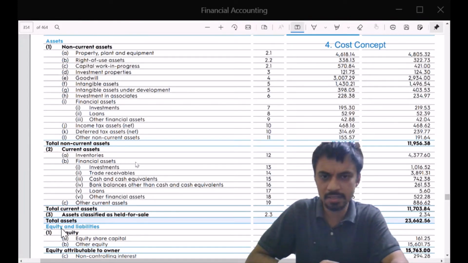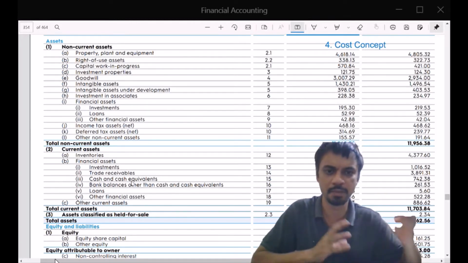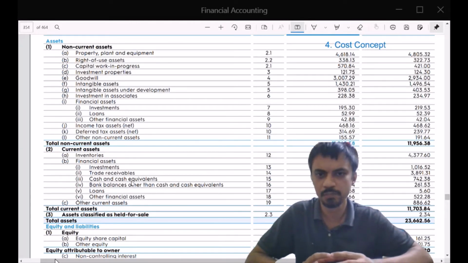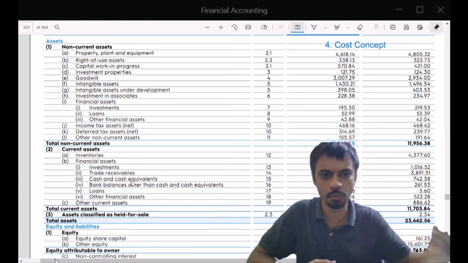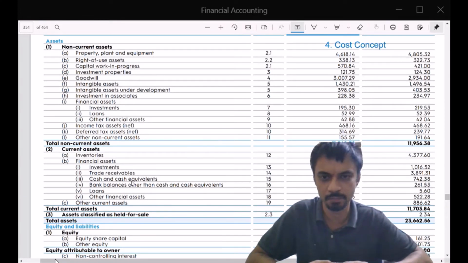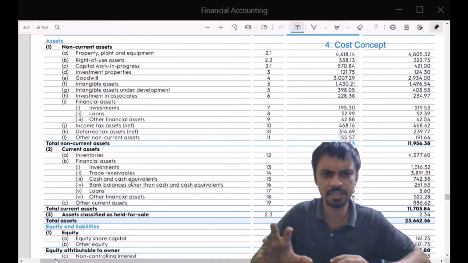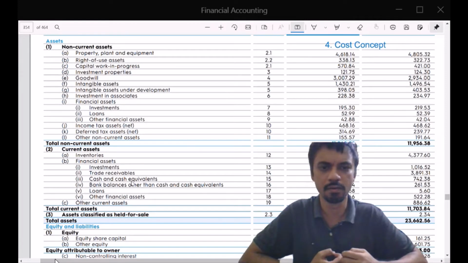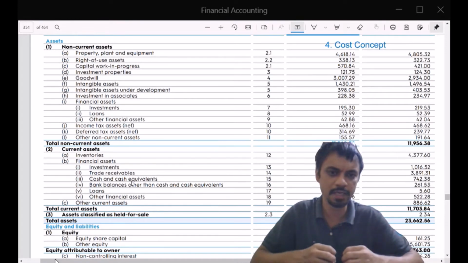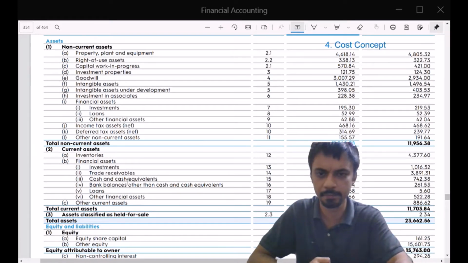Then bank balances other than cash and cash equivalents. They may have kept some money in bank deposits. Loans, these are loans given to maybe employees or partners or some other people. So all these are assets, which means the company owns them, and if necessary, the company can sell these and raise money, right? And then other financial assets. All the details are there.